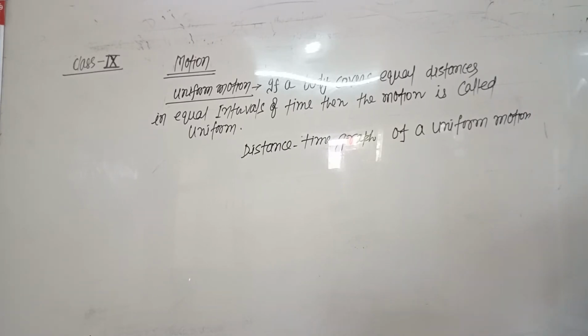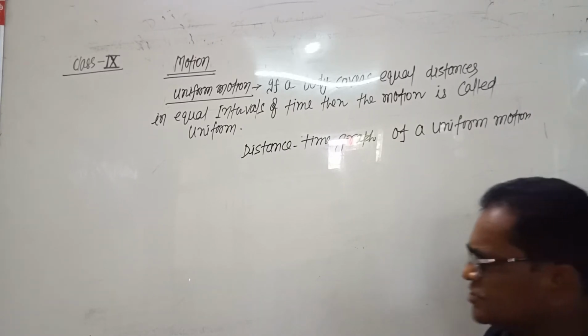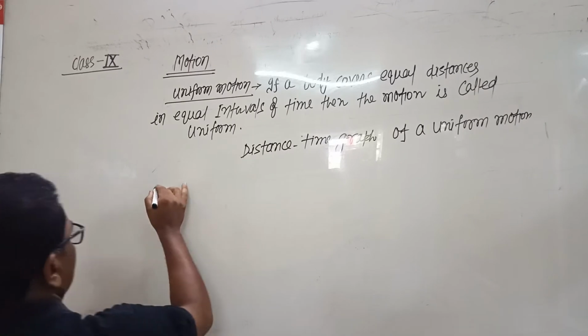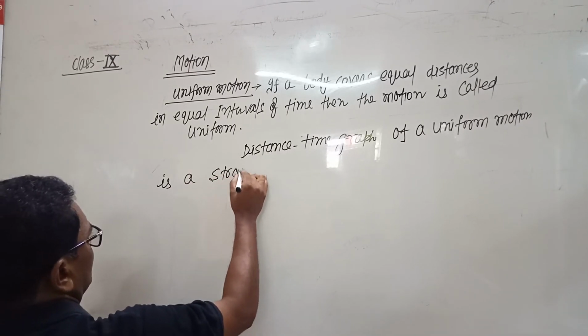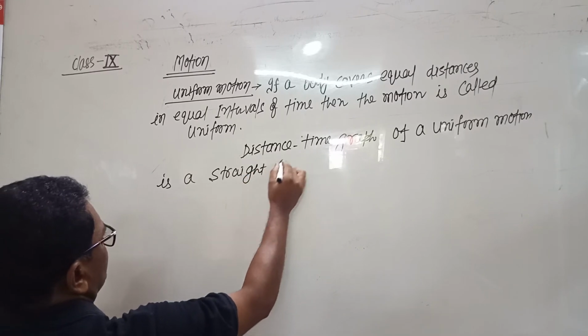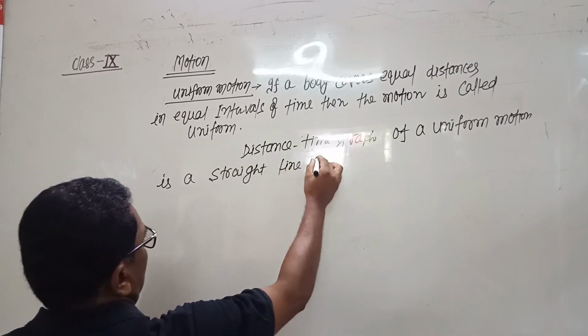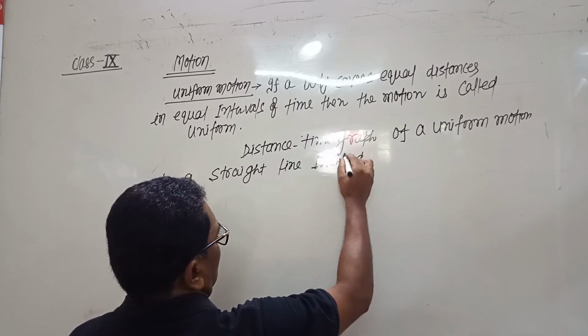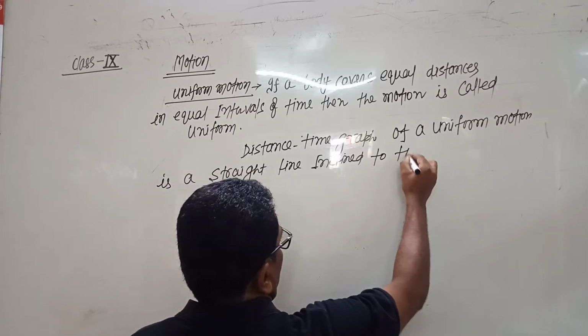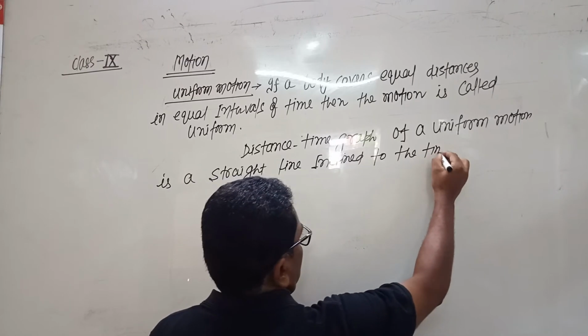Distance time graph of a uniform motion is a straight line inclined to the time axis.